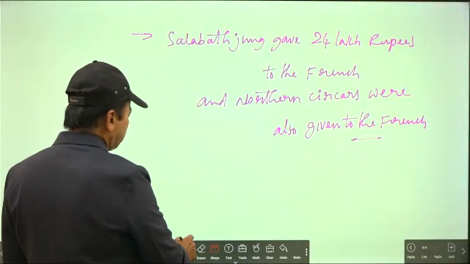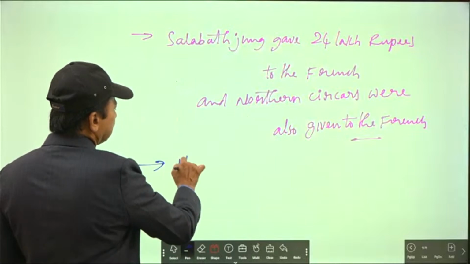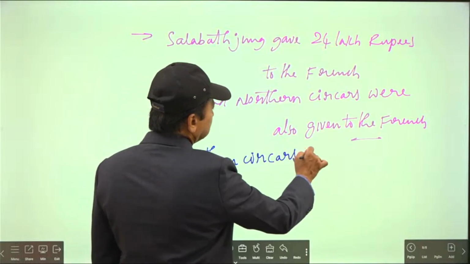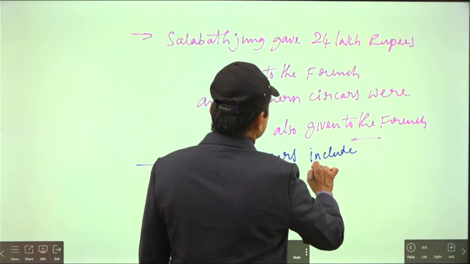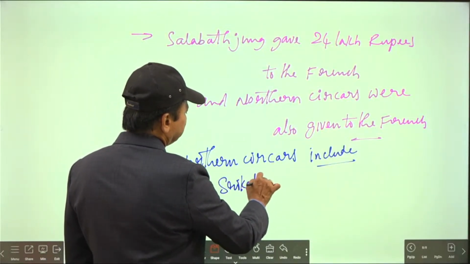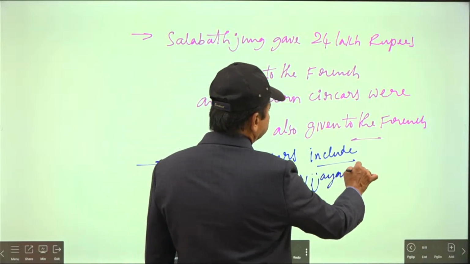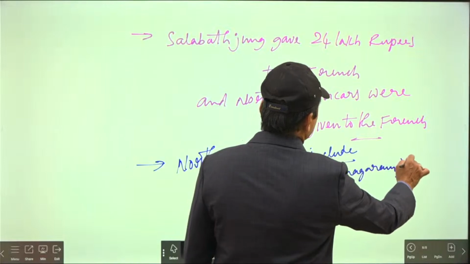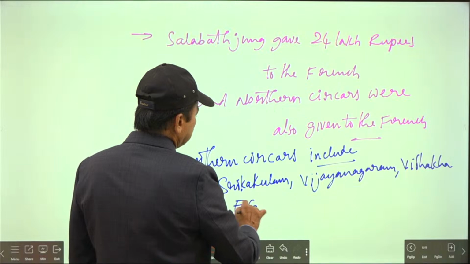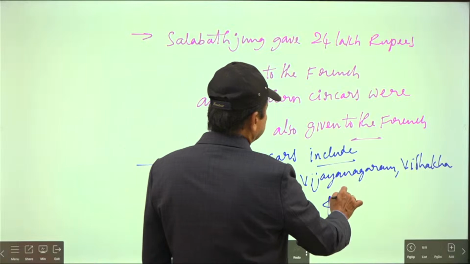Northern sarkars include Srikakulam, Vijayanagaram, Vishakhapatnam, East Godavari, West Godavari, and Krishna.